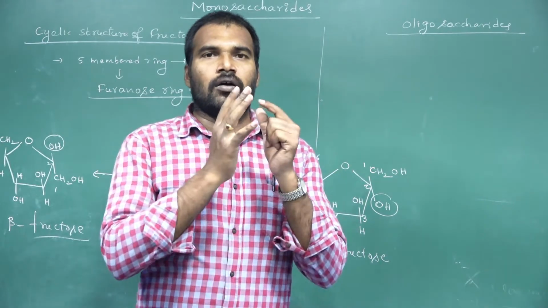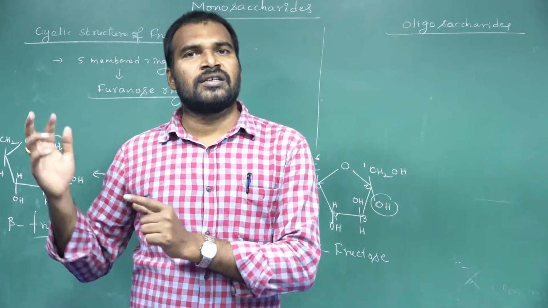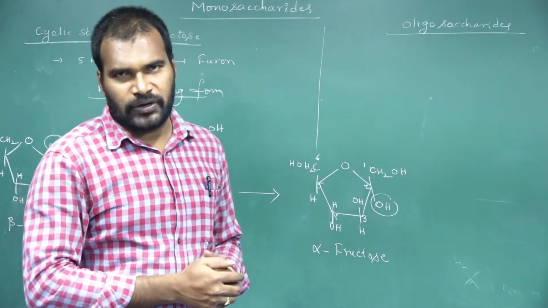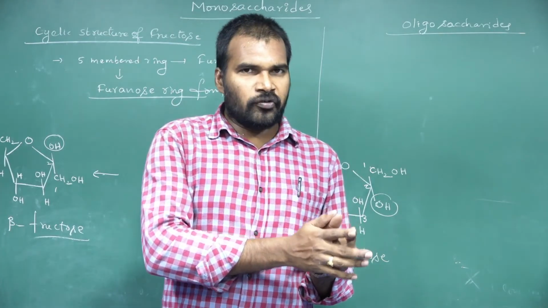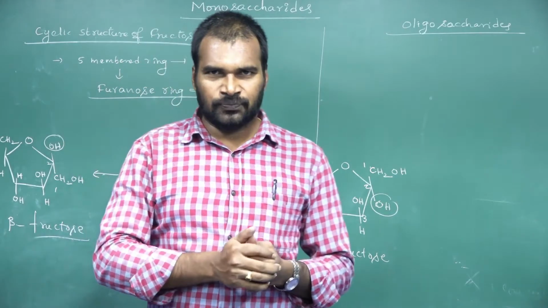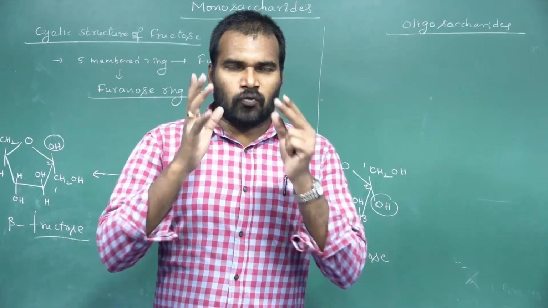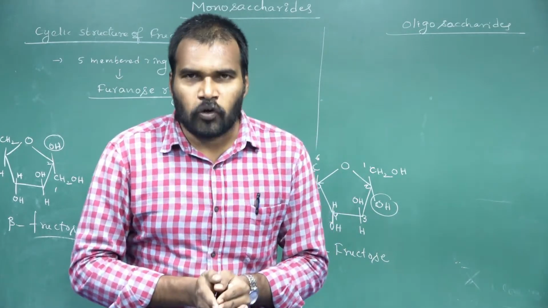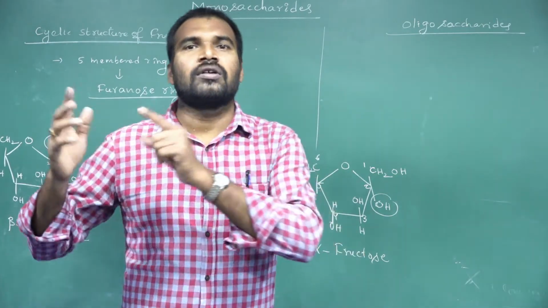If any carbohydrate on hydrolysis gives 2 monosaccharide units, then we call it a disaccharide. If it gives 3 monosaccharide units on hydrolysis, trisaccharides, tetrasaccharides, pentasaccharides. Likewise, the oligosaccharides are nothing but the carbohydrates which release 2 to 10